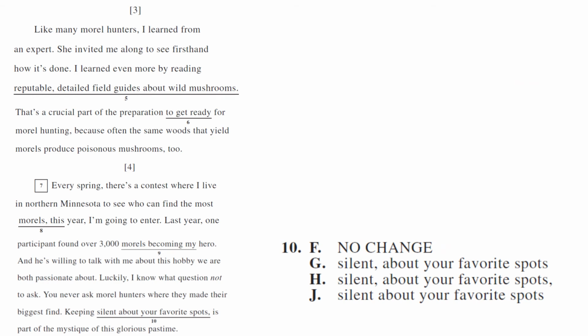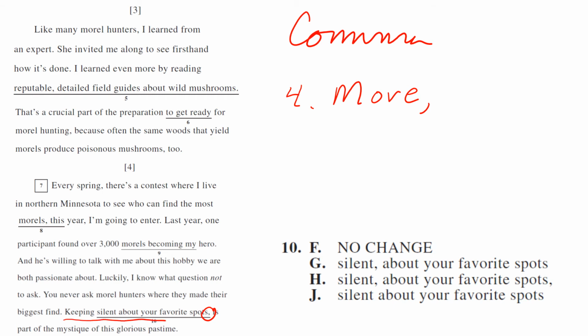This question is definitely a comma question because all we see is the commas changing. We don't see anything else changing. The words don't change. So we know it's just a comma question. So we can use our comma rules and figure it out. So let's go with choice F first. We have this comma after spots. Keeping silent about your favorite spots. So if we were to go with rule number 4, our move rule, right? Move or remove. Can we pick that up and move it? Is part of the mystique of the glorious pastime keeping silence about your favorite spots. We cannot move that to the end.